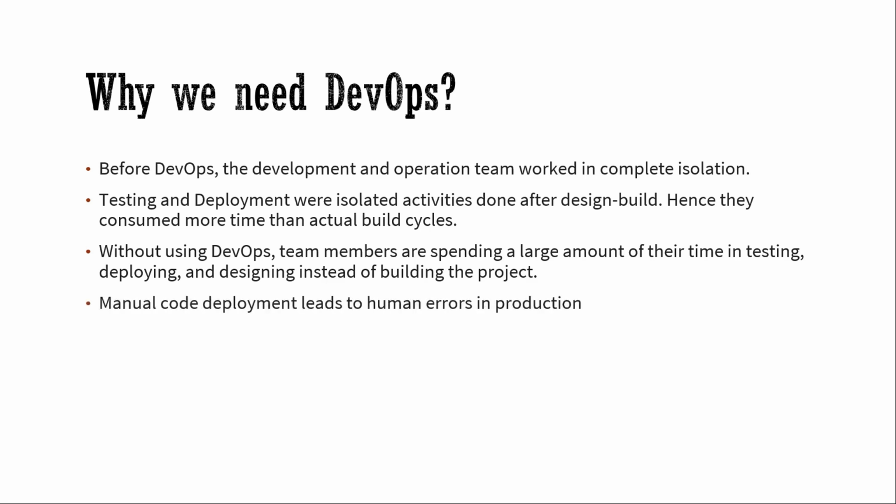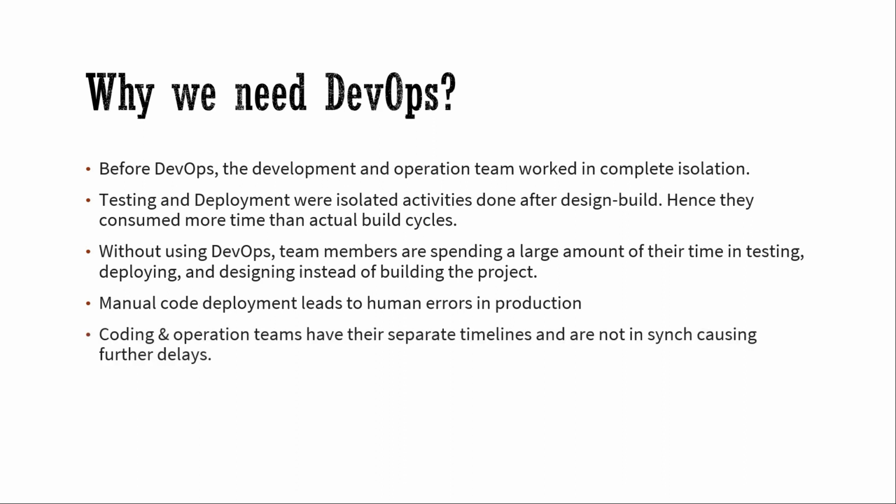Manual code deployments lead to human errors in production. This is where, when we are sending the release document, the IT team didn't understand a step properly, and if they ran the scripts, or if they forgot to run one script, we will get a lot of human errors.